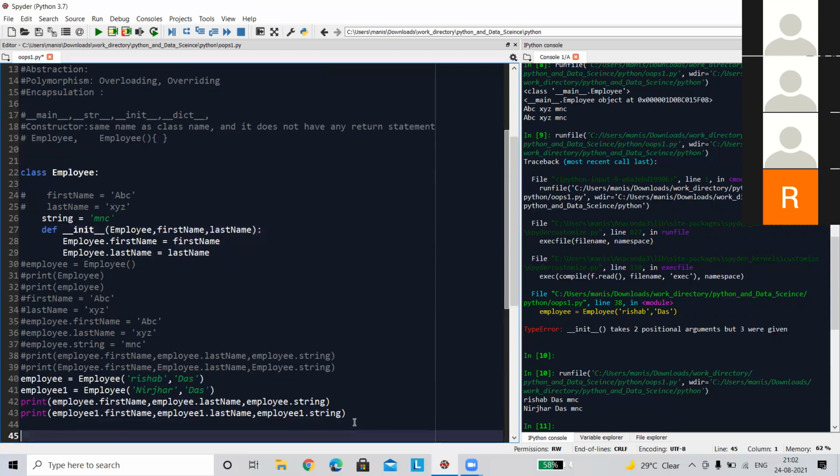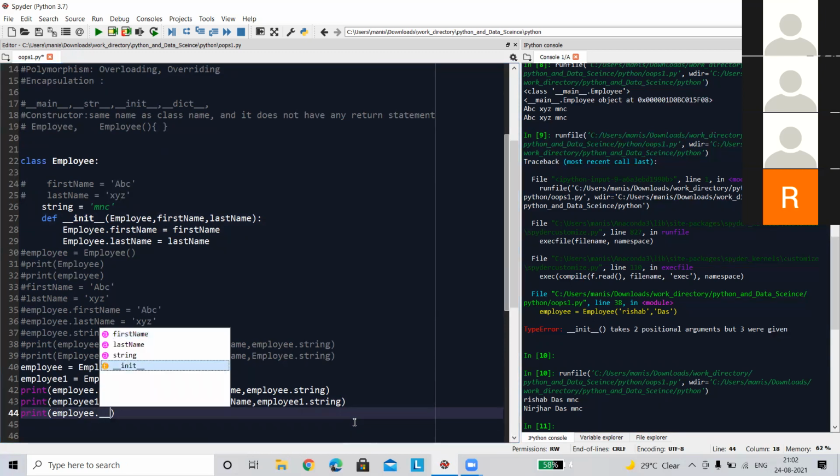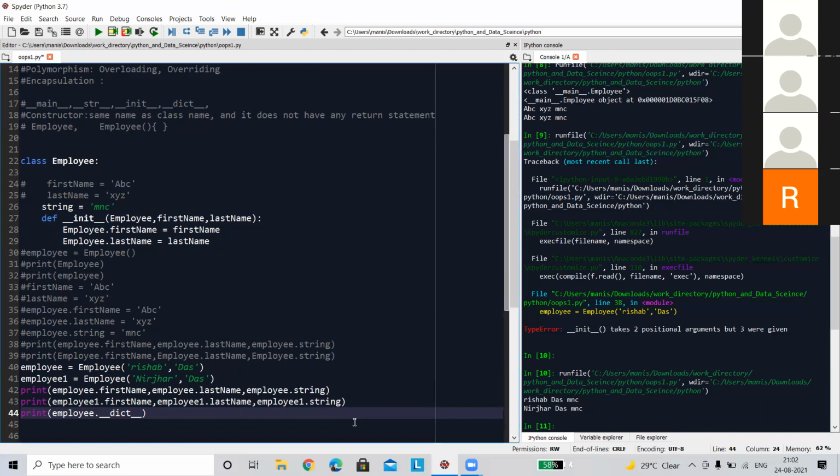How can we check it? Let's see. This __dict__ basically shows all of the properties that are bound to that particular object.